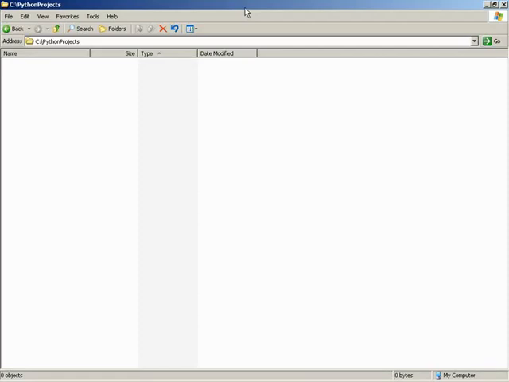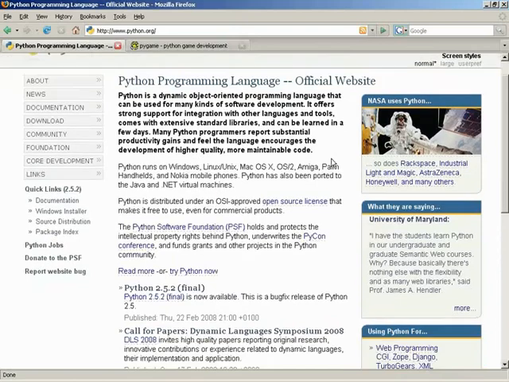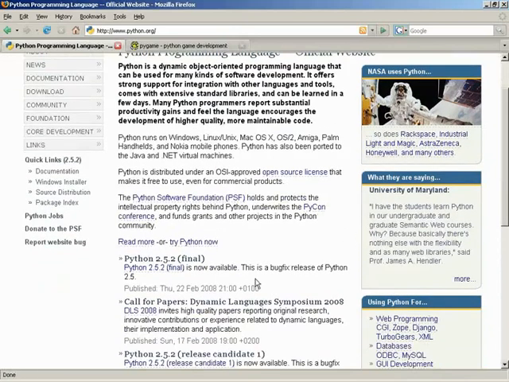All right. So, with that, Logan, let's get started. Well, the very first thing we need is Python itself. To obtain that, we would go to python.org, the official website of Python, and to download it, we'll set up with the latest version, which at the current time of this recording is Python 2.5.2 final.